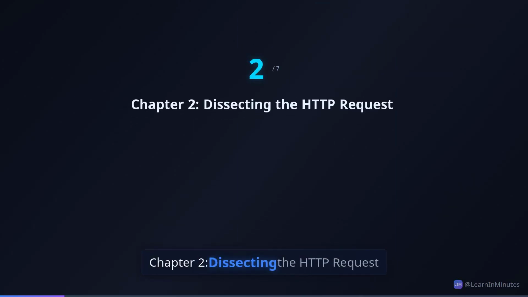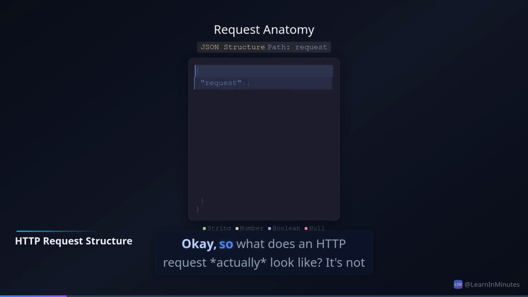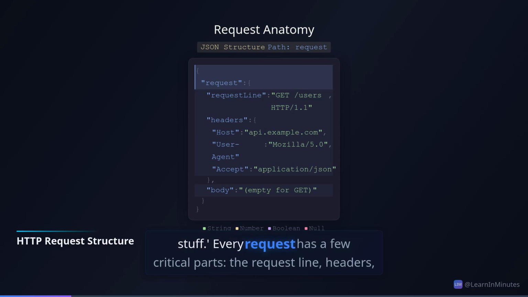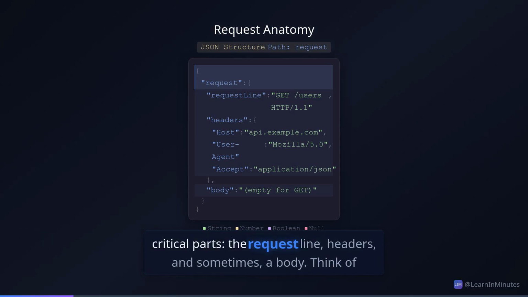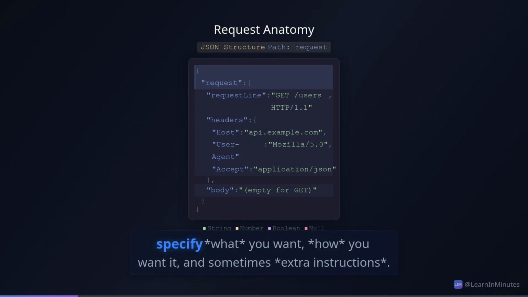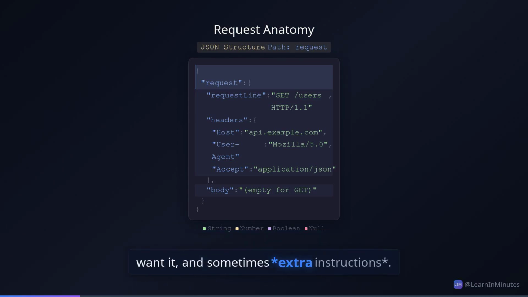Chapter 2. Dissecting the HTTP request. Okay, so what does an HTTP request actually look like? It's not just a vague, "Hey, give me stuff." Every request has a few critical parts: the request line, headers, and sometimes a body. Think of it like ordering food. You specify what you want, how you want it, and sometimes extra instructions.